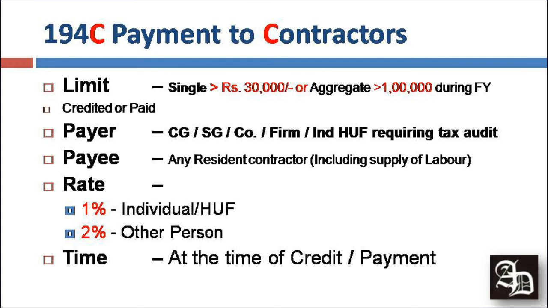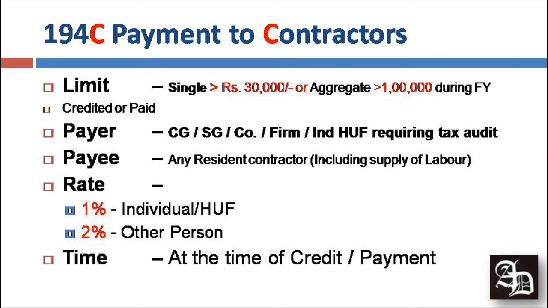Whenever we are paying to the contractors, we need to deduct a tax. There are two limits in this case. First of all, if a single payment is more than 30,000 rupees, we need to deduct tax, or if in aggregate of a financial year it is more than 1 lakh rupees, then also we need to deduct the tax. But an individual or HUF need not deduct tax where the sum is credited or paid exclusively for personal purposes. There are certain doubts which usually come into your mind, so you can always post your queries in the comment box as well.